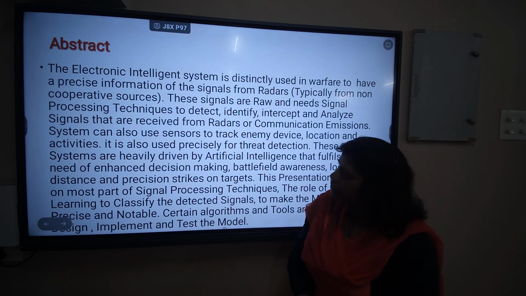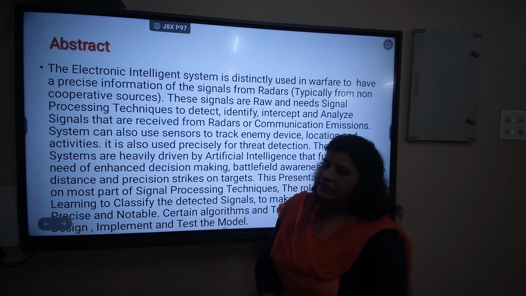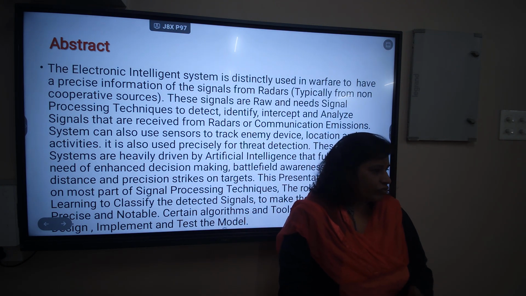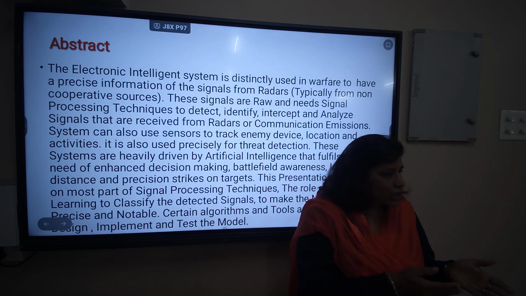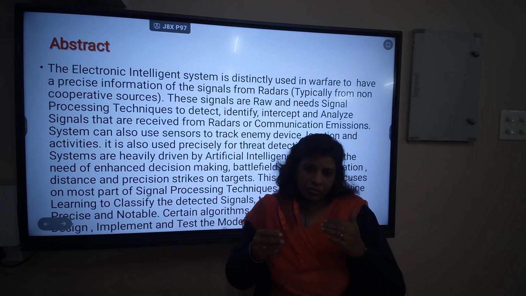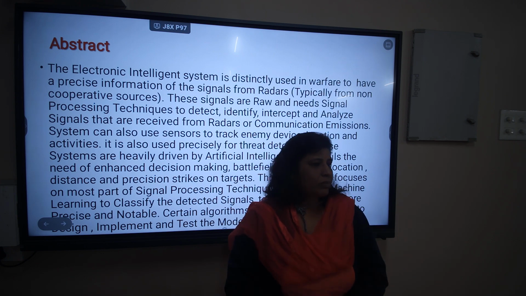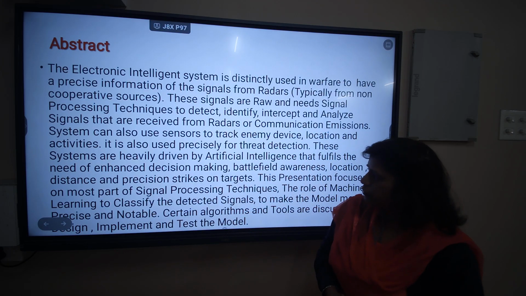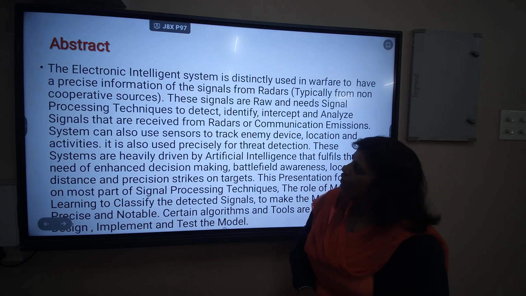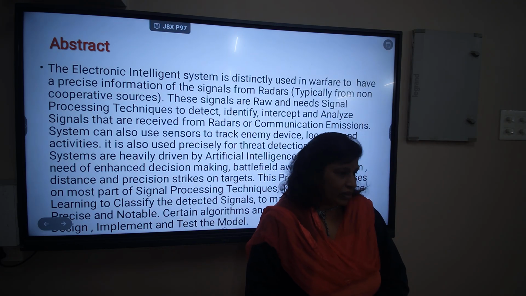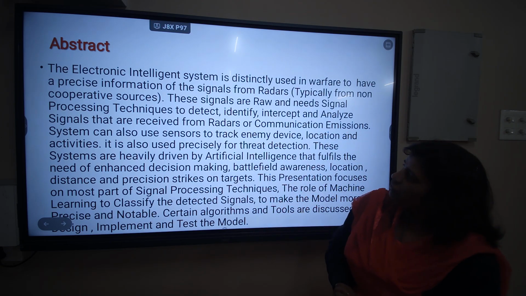So, this electronic intelligence system: nowadays we are witnessing warfare, maybe between Russia and Ukraine, the ongoing war between Israel and Gaza, and recently we have also witnessed Operation Sindoor. Now, what is the electronic intelligence system? It is distinctively used in warfare.